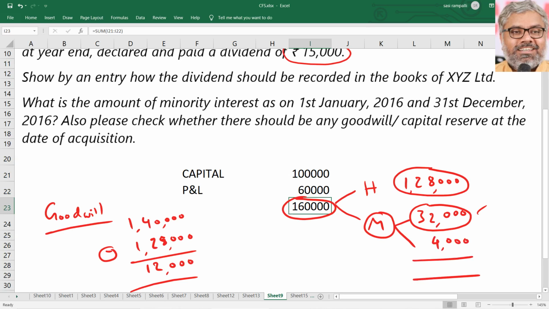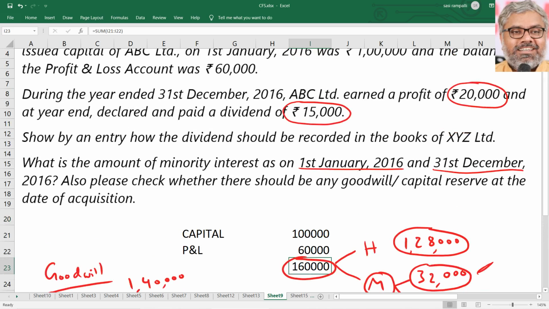That is, 36,000 will be the total minority interest as asked in this question. So the question is, what is the amount of minority interest on 1st January and 31st December. On 1st January the minority interest was only 32,000. On 31st December the minority interest is 36,000. That is the answer. Because they got a 4,000 share within the year related to the profit earned during the year.